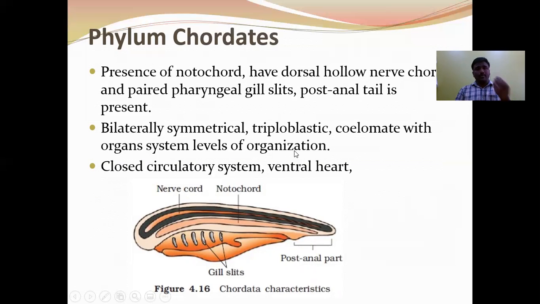At least at any one stage of life, during embryonic development, infancy or adult stage, the animal should contain all these fundamental features. Only then can we call it a chordate. Chordates exhibit bilateral symmetry, triploblastic body condition, eucoelomates, closed type of circulatory system, and ventrally located heart.